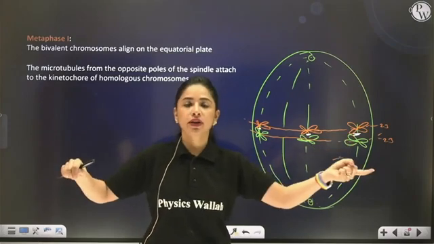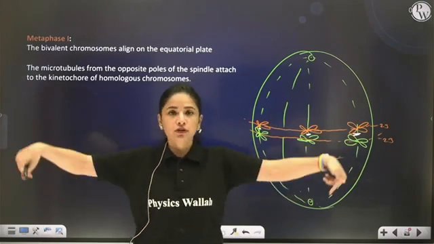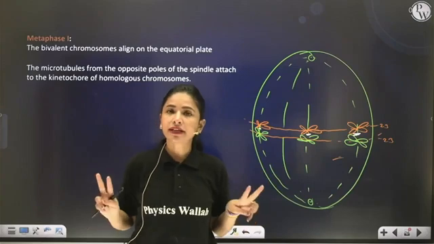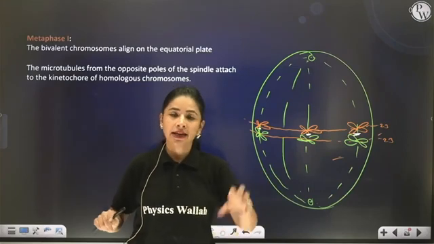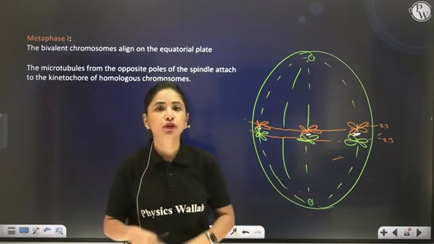And then telophase 1 will come, reappearance of nuclear membrane, 2 nuclei will be produced per cell, each having 23 chromosomes.